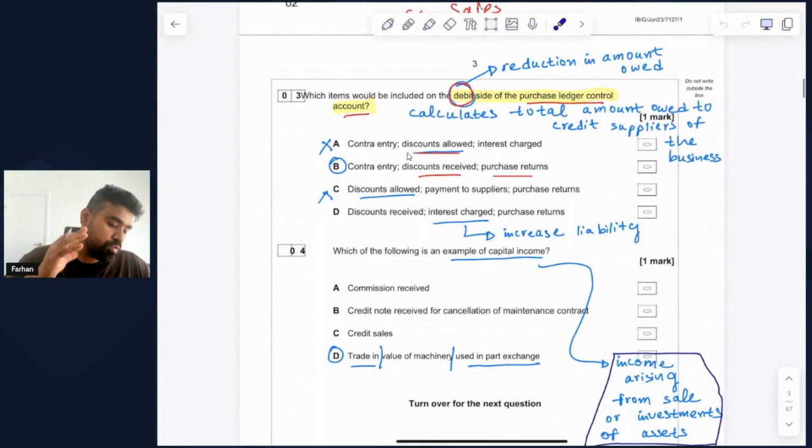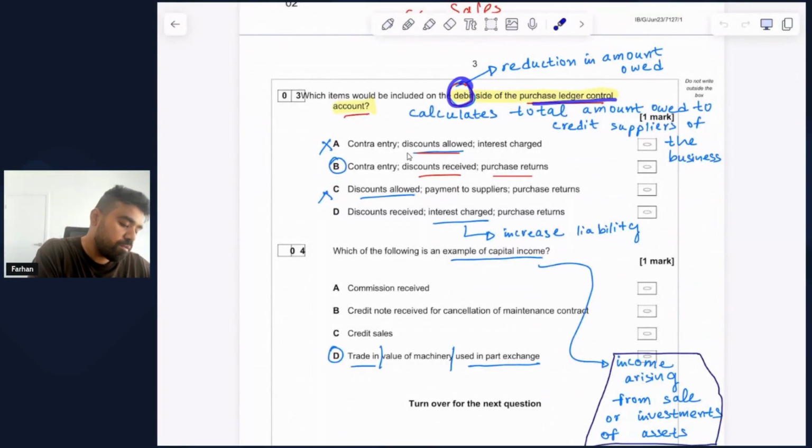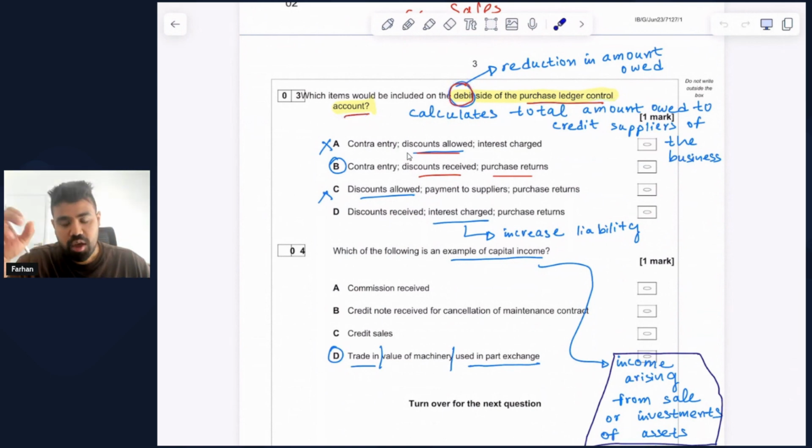Which item would be included on the debit side of the purchase ledger control account? Now, first things first, what's the purpose of preparing a purchase ledger control account? The purchase ledger control account calculates the total amount at a given point in time that a business owes to its credit suppliers. In other words, it calculates the current liability, or credit payables, that a business has.